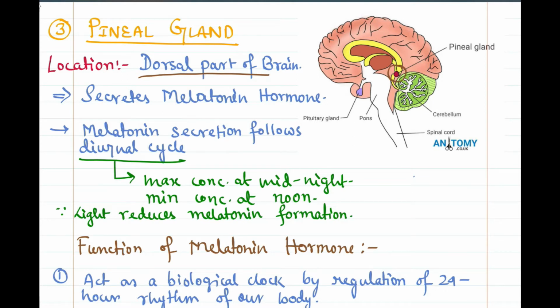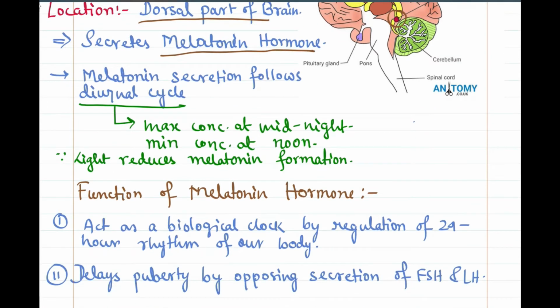Now, the function of the pineal gland is to secrete melatonin hormone, not melanocyte stimulating hormone, it is melatonin hormone. This melatonin hormone has a specialty: it follows a diurnal cycle. Now, what is this diurnal cycle? It means the secretion of melatonin hormone is at maximum concentration during midnight, and it is at minimum concentration at noon. This is because light reduces melatonin formation.